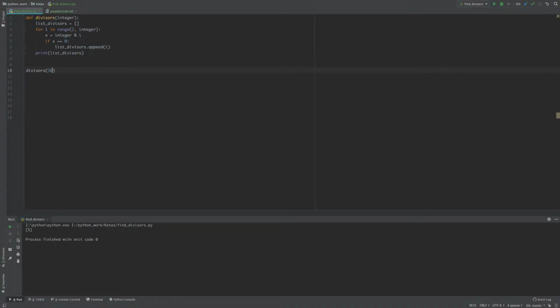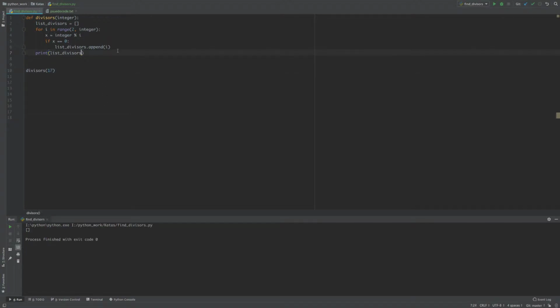So let's take a number like 36. Nice. Okay, now let's take a prime number. What's the lowest prime number? I guess the lowest prime number is 2, but let's take another one, 17. Nothing. So it doesn't append anything.